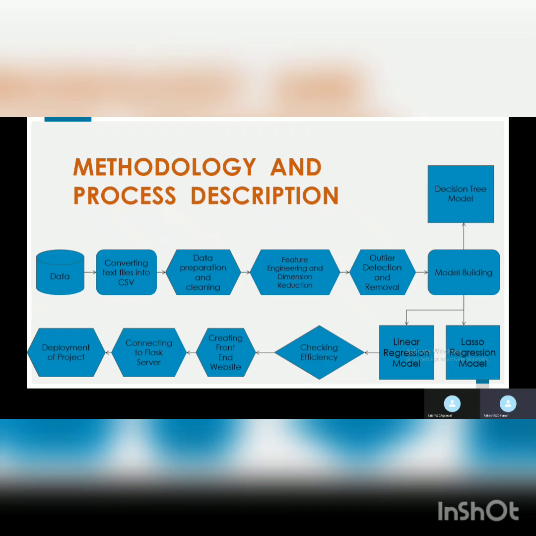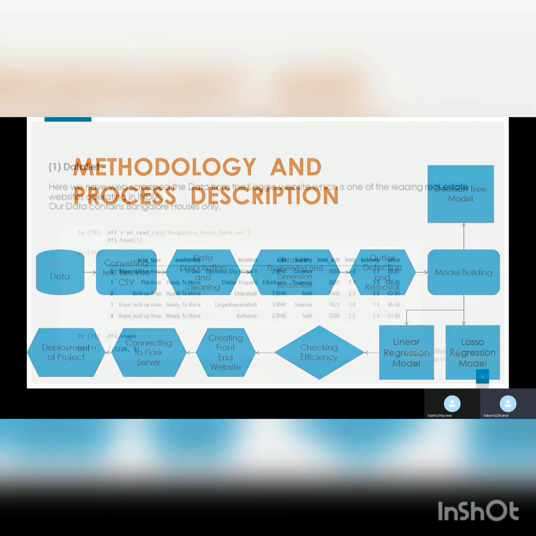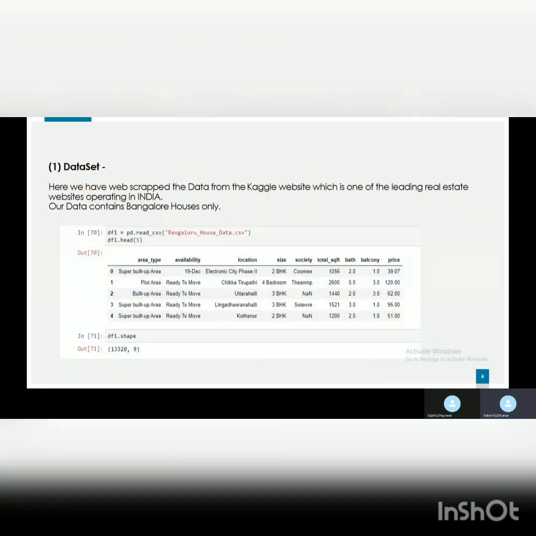After that, we checked the efficiency and connected our front end with the back end. After that, our website was fully completed. Now we will dive deep into the working.